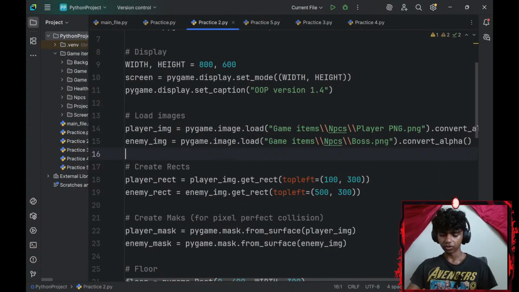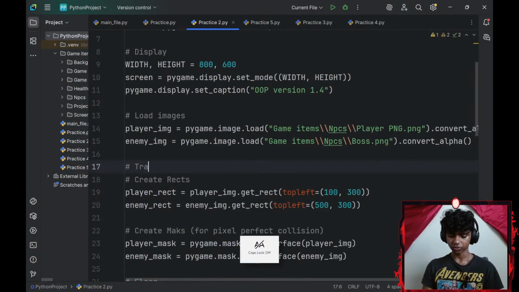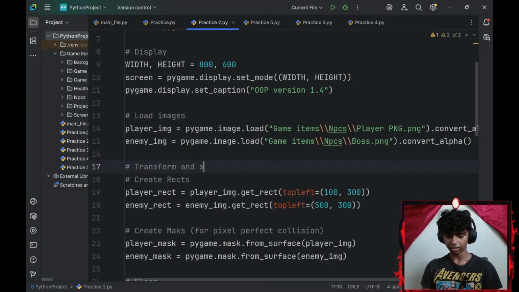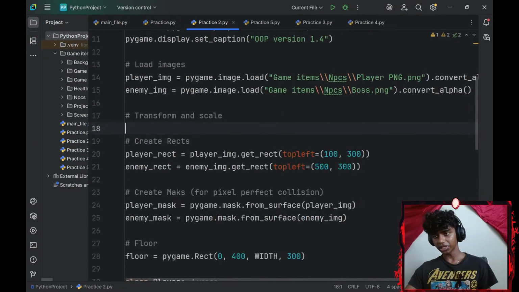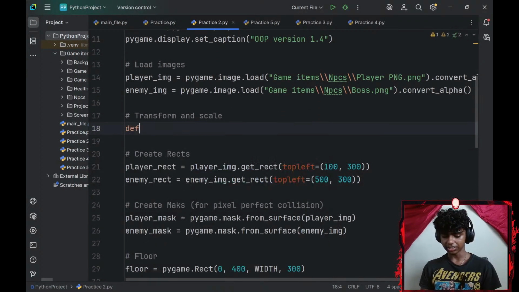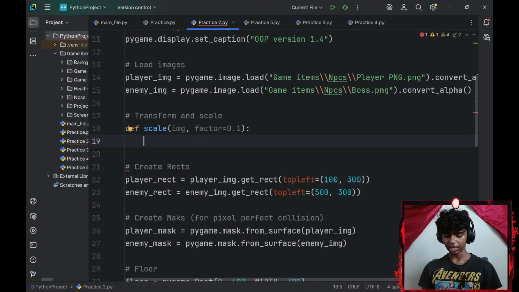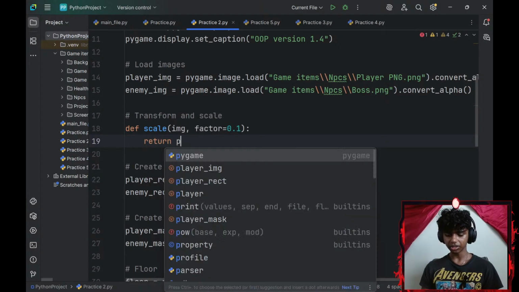And I just remembered one thing. After we load our image, we gotta transform our image as well. So transform and scale. To transform and scale, I will define a scale function. And then I'll add two parameters. First one is going to be image. Second one is going to be factor, basically the size. I'll set the size to be 0.1. That's basically 10%. And then I'll go with a return.